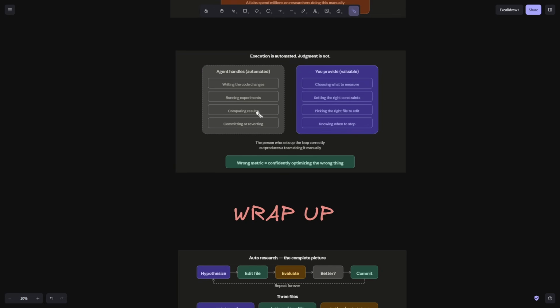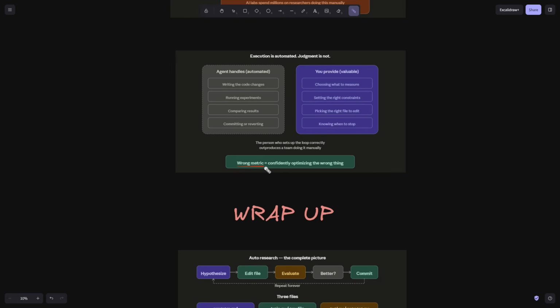It is very good. Also, let's talk about what we are automating: execution. The judgment here is not automated. What the agent handles is that it can write the code changes, run the experiments, compare the results, and commit or revert. What we provide is choosing what to measure. We can set the right constraints, tell it which file it has to edit, and tell it when to stop.